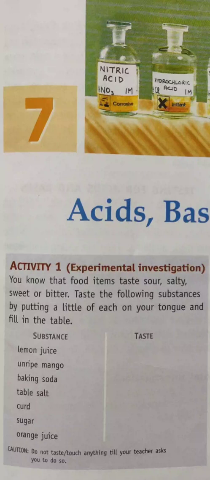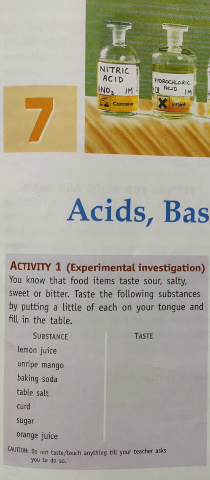There is a table given. Some substances are given in one column, and in the other column you have to write the taste of each item. You already know that four different tastes are there, which are sour, salty, sweet and bitter. Now taste all these things and you can write the taste.